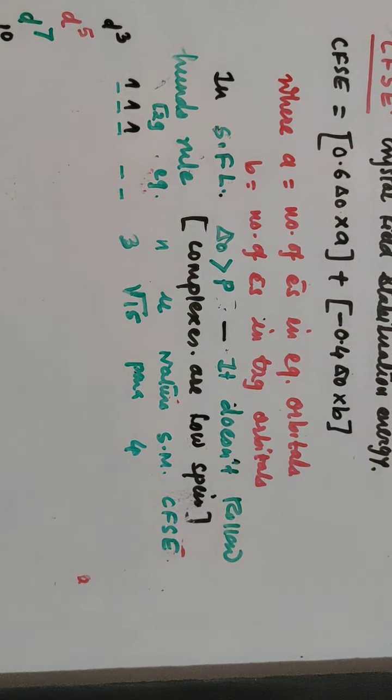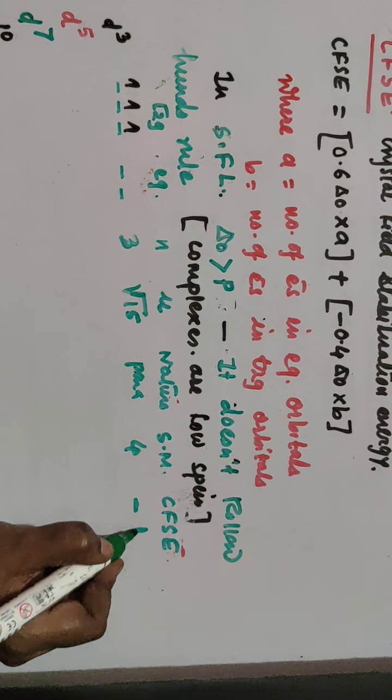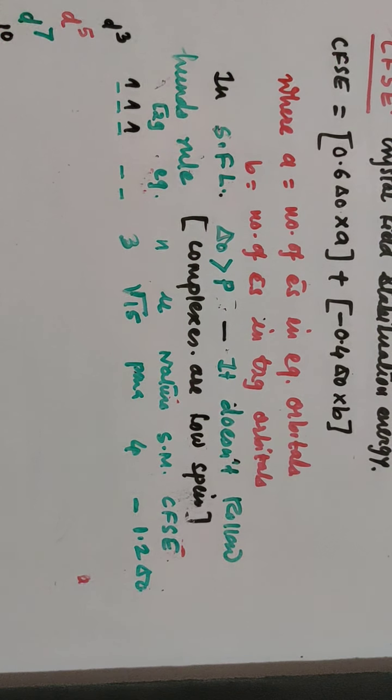Now what about CFSE? CFSE is again the same which we have calculated for the first, and that is equal to 0.6 into 0, and minus 0.4 into 3, that is equal to minus 1.2 delta 0. So CFSE is also the same, minus 1.2 delta 0. What about d5 now? In case of d5, now here there is a difference.